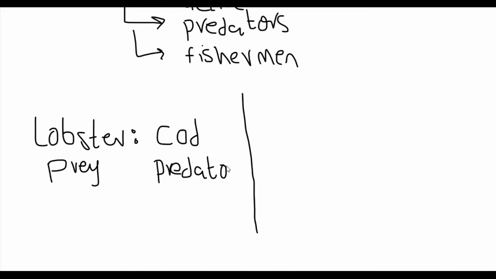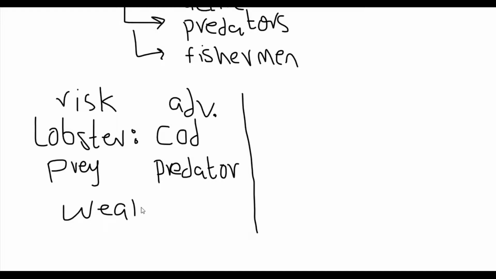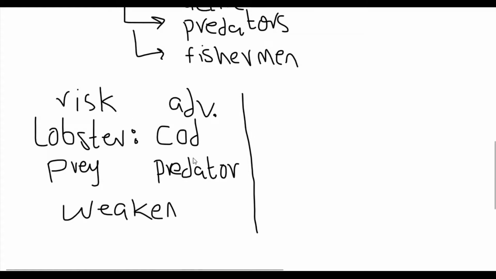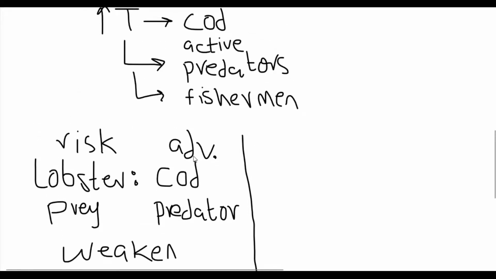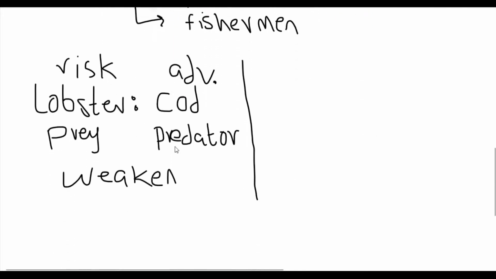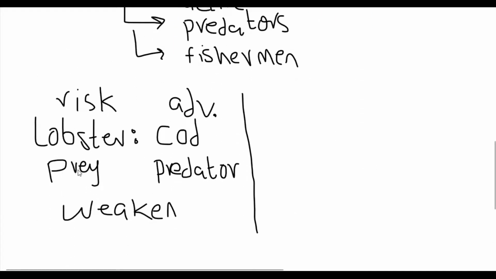Okay, so anything which is putting lobsters at risk and putting cod at an advantage is definitely going to weaken the argument. Any option which says something good about the predators, that this temperature rise is making these codfish more active, or that other predators are attracted towards this area, so the lobsters' survival is definitely going to go down, or anything which is increasing risk for the lobsters, is going to weaken it.